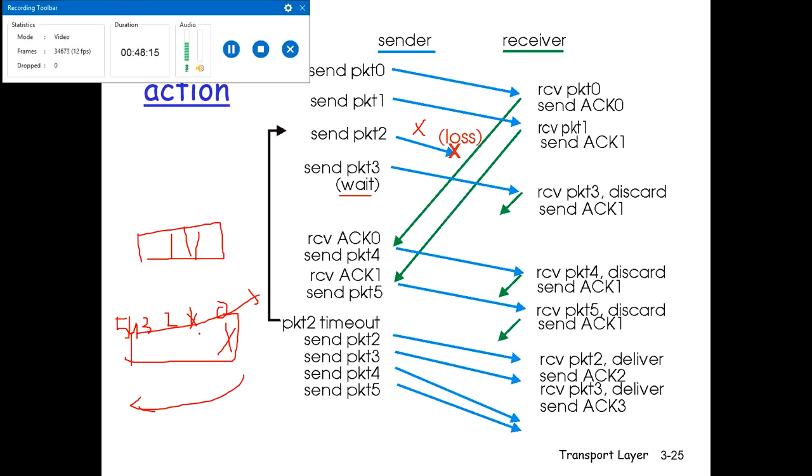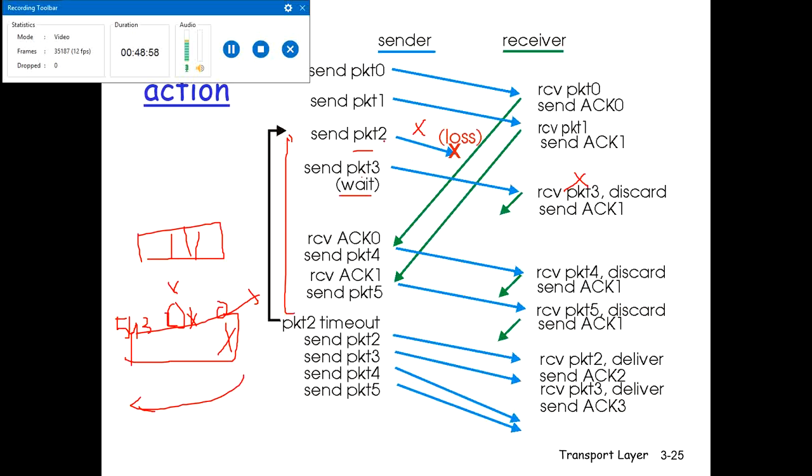The receiver does not receive packet 2, but it receives packet 3. This packet is lost. So what happens at the receiver side? Since packet 2 is not received, when the receiver receives packet 3, it will discard packet 3. It sends acknowledgement again and again. So it sends acknowledgement 1 again. In between, the sender also sends packet 4 and packet 5 because the acknowledgements for packet 0 and packet 1 have been received. Now the timeout for packet 2 occurs, and the acknowledgement for that packet is not received.